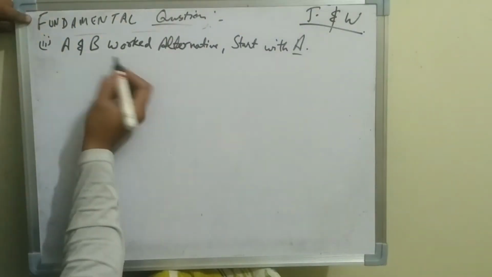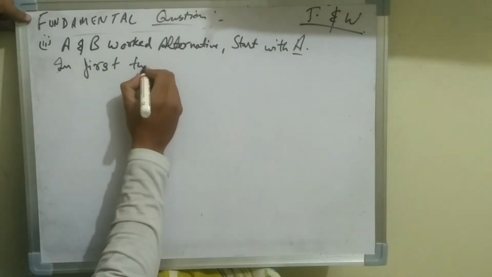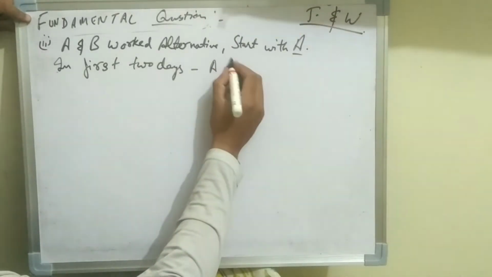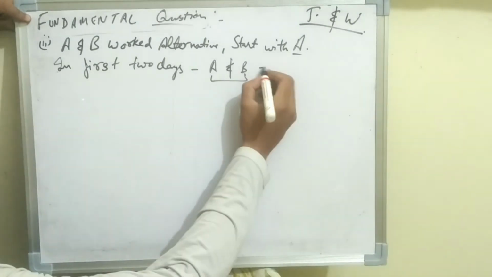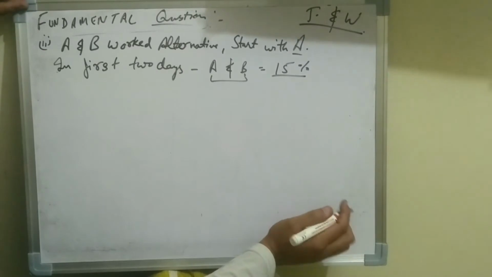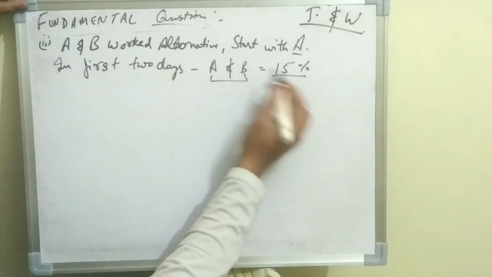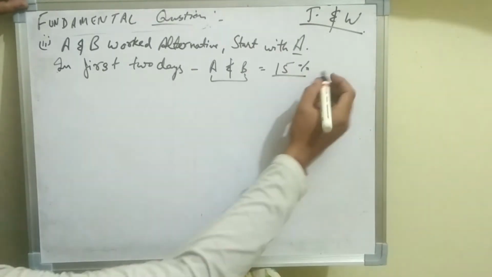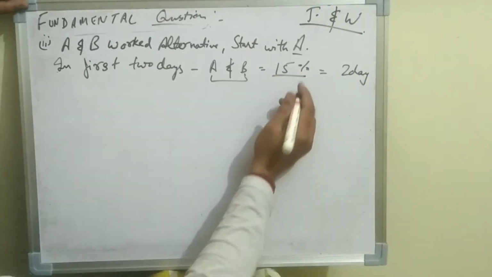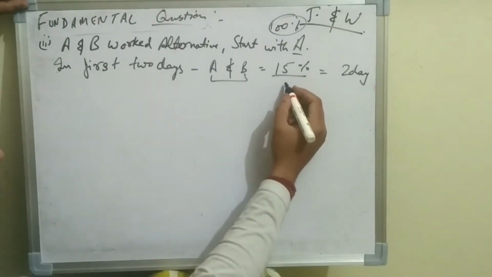What it means? So how will we find out this? Let us watch here. Now in the first 2 days, A and B together complete 15% of work. How are we getting 15%? We had the efficiency of A as 8.33 and 6.67 for B, and the combined efficiency was 15%, which is for 2 days. Now we have to calculate the efficiency for 100.